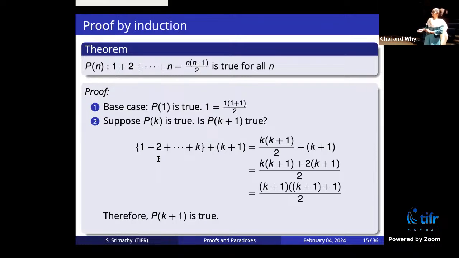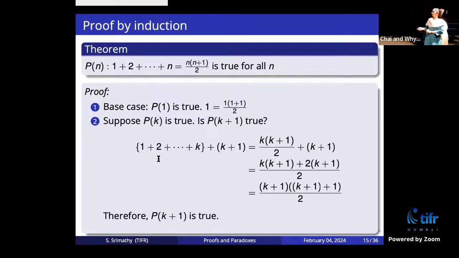Right? If P(k) is true, that means if the sum of the first k numbers is k times (k plus 1) over 2, I have shown that the sum of the first k plus 1 numbers is this. So from here, by the principle of mathematical induction, you have shown that P(k plus 1) is true if P(k) is true. Therefore, P(n) is true for all n.